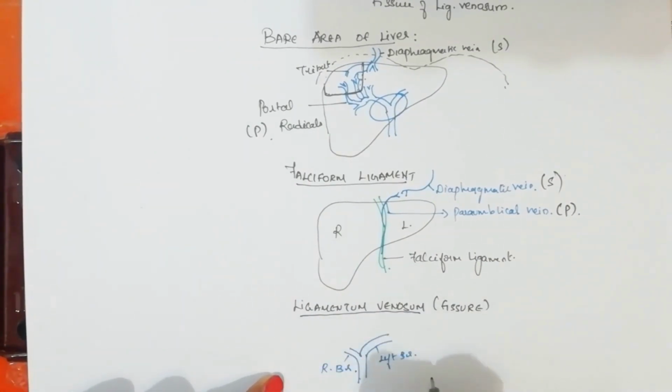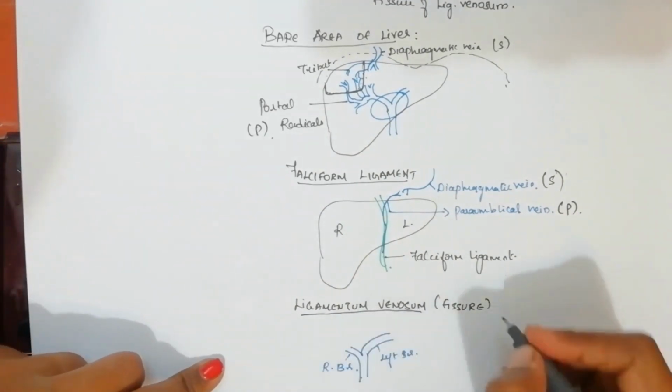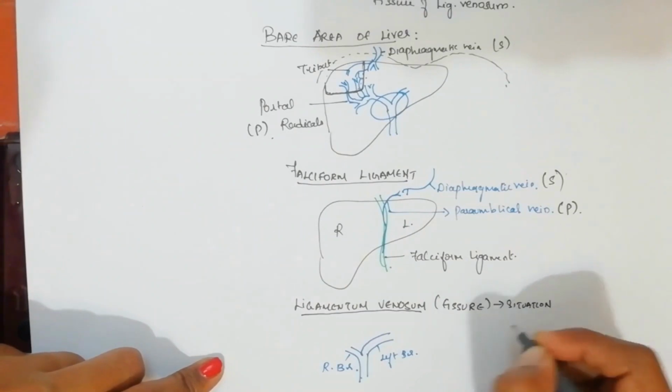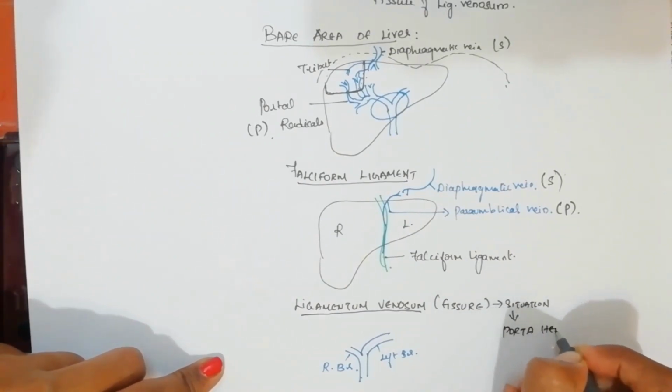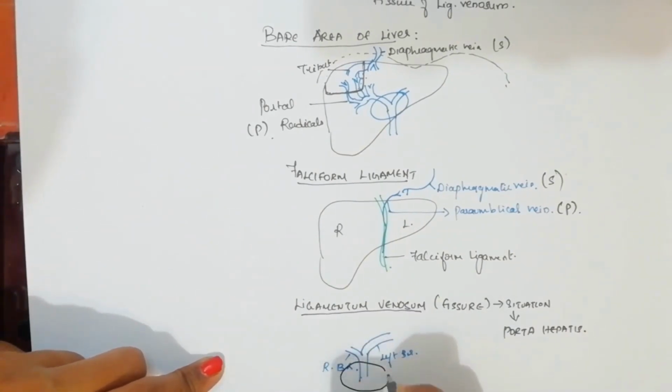This left branch of portal vein at the porta hepatis is going to communicate at the region of the porta hepatis itself. So for the ligamentum venosum, the situation of anastomosis is at the porta hepatis. In the porta hepatis region, it is entering and dividing into two branches.